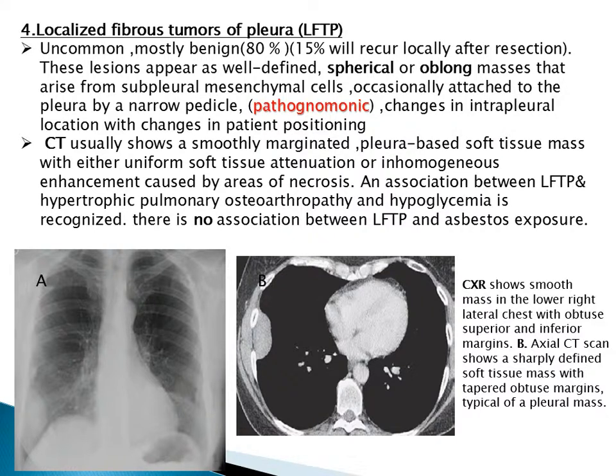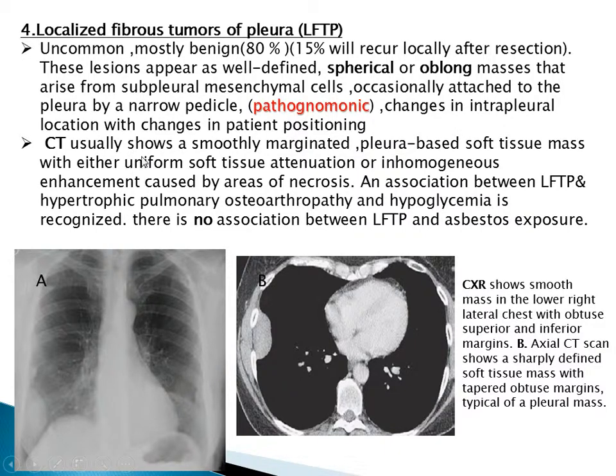Fourth, localized fibrous tumor of the pleura. It's uncommon, mostly benign, 80%, and 50% will recur after resection. These appear as well-defined spherical or oblong masses that arise from the subpleural mesenchymal cells. Occasionally, they are attached to the pleura by a narrow pedicle, and if seen, it's pathognomonic. They change intrapleural location with change in patient position, such as lipoma.